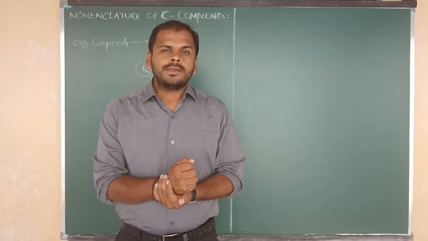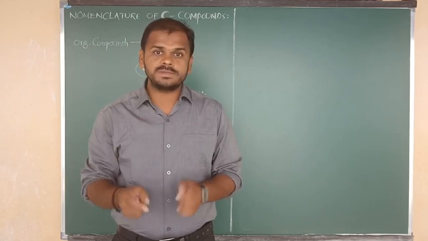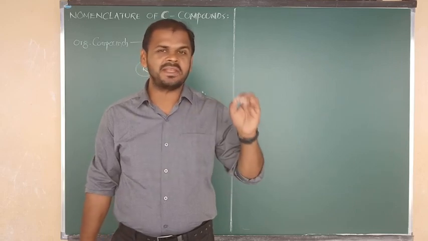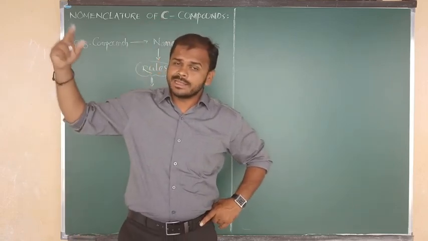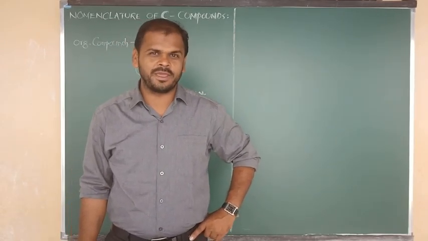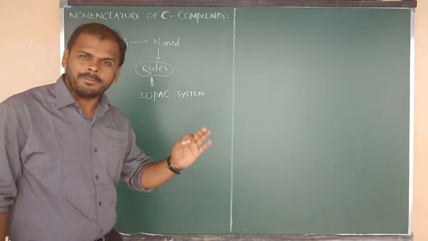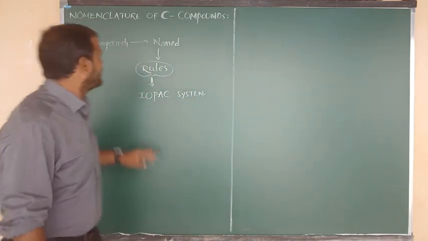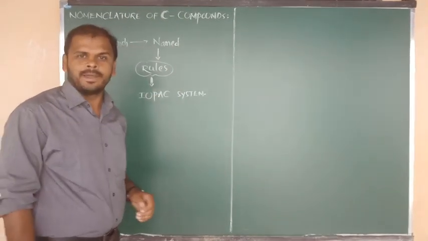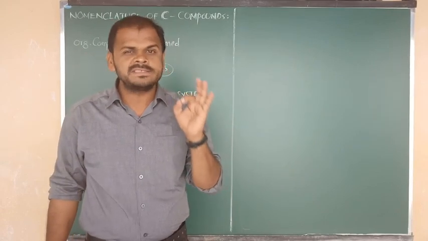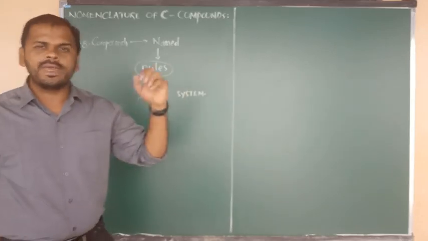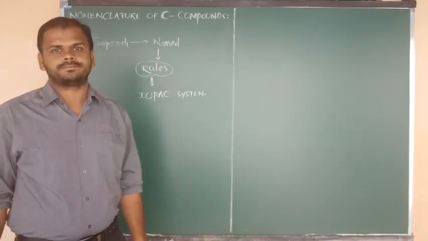In the previous class, we have seen about the functional groups, a very important topic, and one more is homologous series, again extremely important. So those are the two topics we have seen in the last video. In this video class, I am going to explain one more very important and evergreen topic, that is nothing but the nomenclature of carbon compounds, or we can say nomenclature of organic substances. Very important topic for our board exam and also for higher studies.